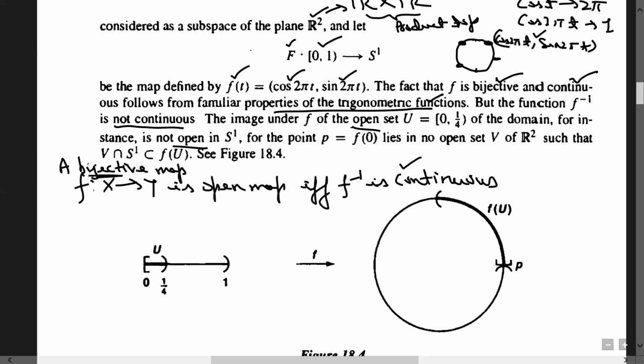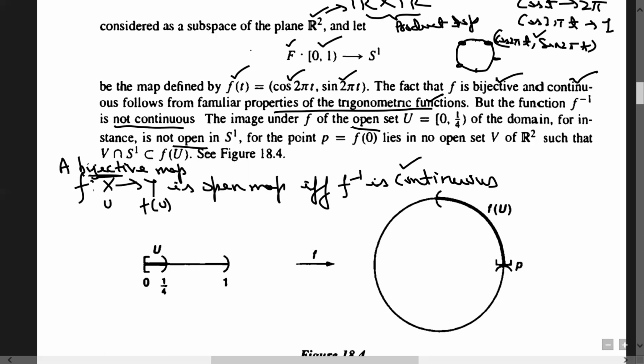To discard that, see, open maps are those maps which map every open set U to an open set. For every open set U, if f of U is open, then f is said to be open. So to show that it is not an open map, you have to think of at least one open set whose image is not open. So that is what you can interpret: this is how f inverse is related to an open map.